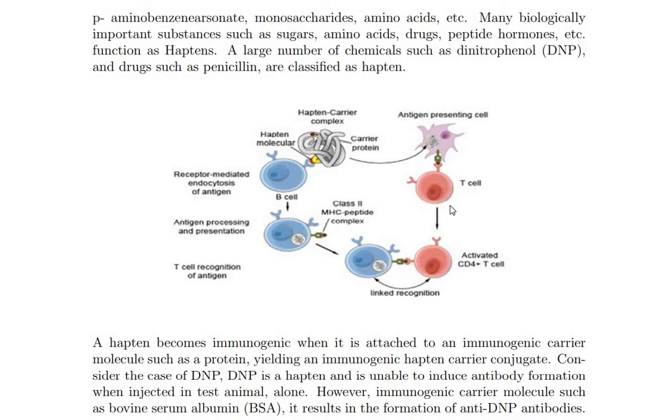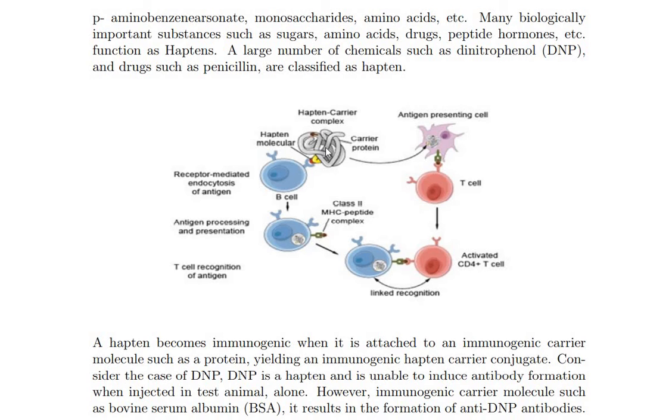So you will see the diagram: antigen presenting cell. So antigen presenting cell, they bound up with the T cells. T cells తో బౌండ్ అప్ అవుతుంది. T cells తో బౌండ్ అప్ అవ్వాలంటే T cells దేంతో యాక్టివేట్ అవుతుంది? CD4 cells తో యాక్టివేట్ అవుతుంది. So CD4 cells తో యాక్టివేట్ అప్పుడు linked with the MHC2 molecules or MHC1 molecules తో they bound up with the T cells. So ఈ యొక్క MHC molecules they bound up with the receptors in the B cells. So B cells is attached with the immunogenic molecules, proteins, the hapten carrier complex.